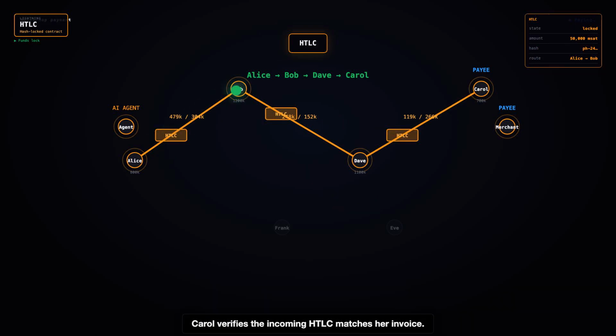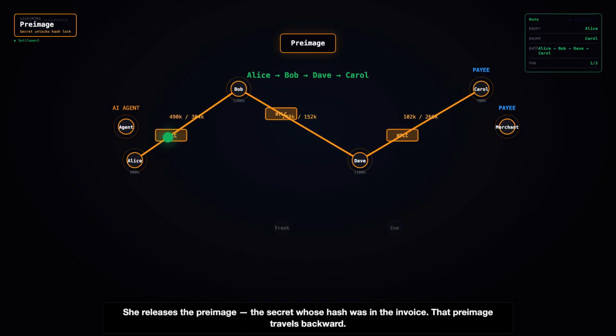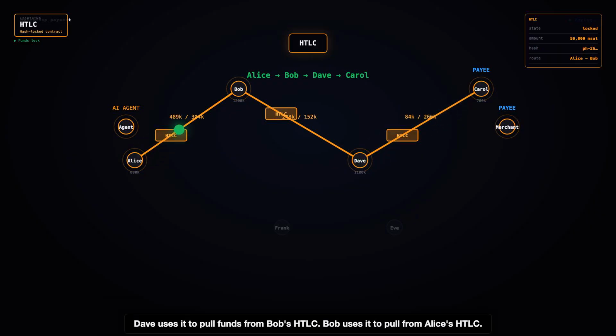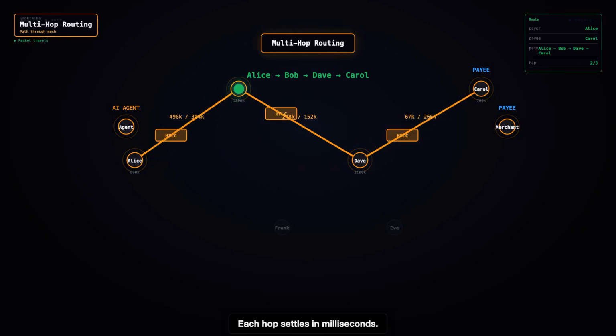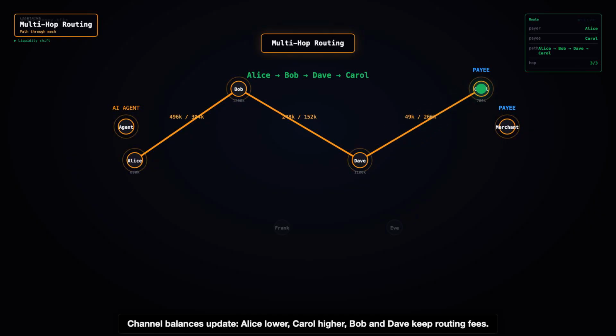Carol verifies the incoming HTLC matches her invoice. She releases the preimage, the secret whose hash was in the invoice. That preimage travels backward. Dave uses it to pull funds from Bob's HTLC. Bob uses it to pull from Alice's HTLC. Each hop settles in milliseconds. Channel balances update, Alice lower, Carol higher, Bob and Dave keep routing fees.